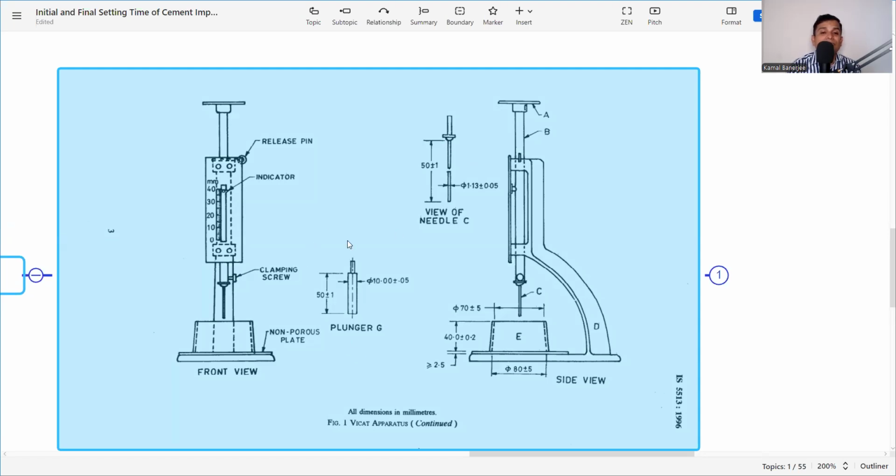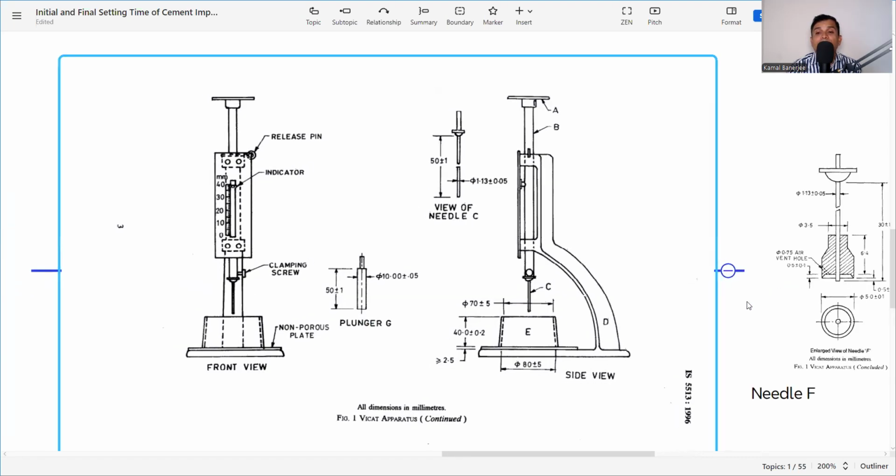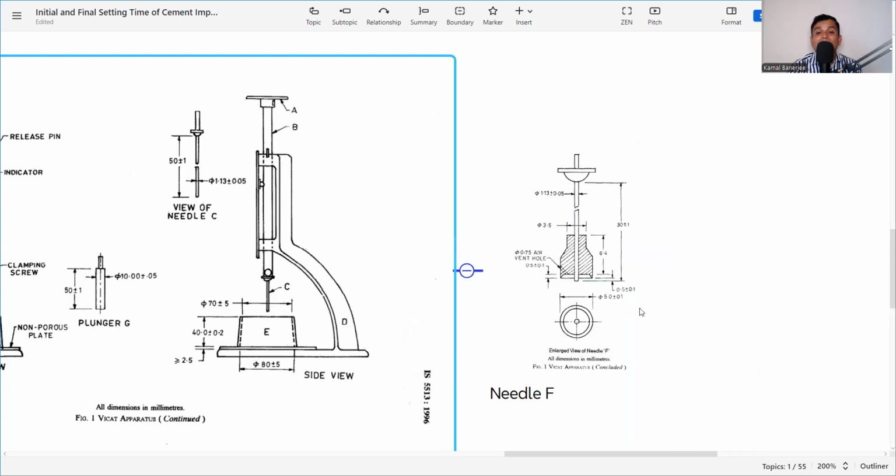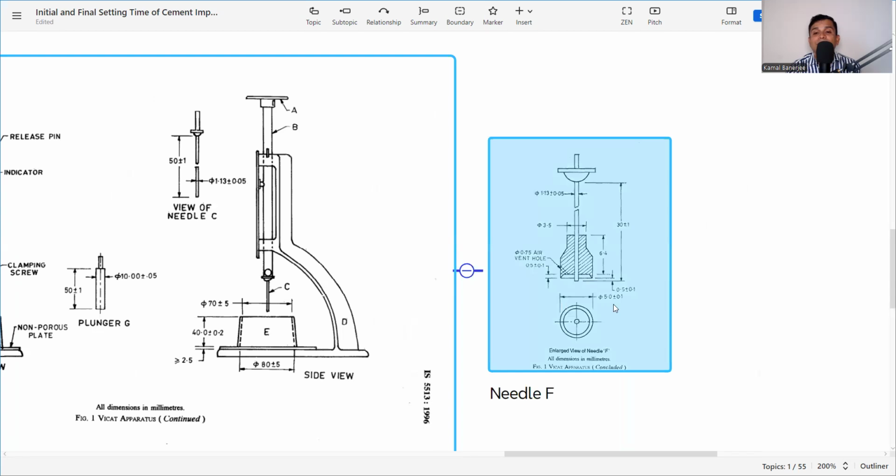This is the plunger G. Plunger G we are not using here. Plunger G is used for the normal consistency of cement. This needle C is used for the initial setting time, and needle F is for the final setting time. For this needle F, the dimensions are: diameter 5 plus minus 0.1, and height 30 plus minus 1, and 3.5 is the air vent.